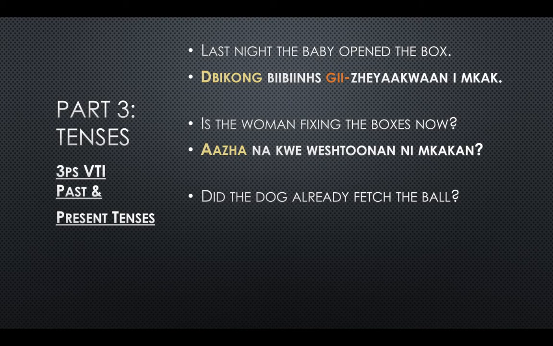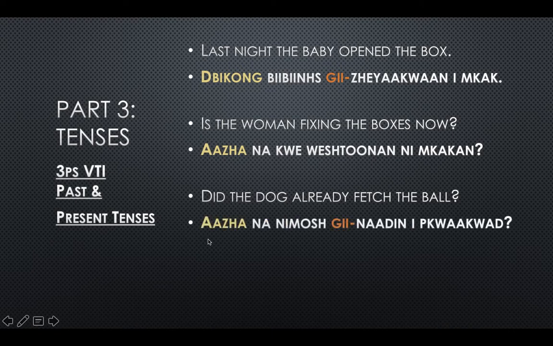All right, so I'm going to try and translate this one on the spot as well. Did the dog already fetch the ball? Ajana Nimush Ginadin Ip Quakwad. There we go. Remember, Aja with no tense marker is now. Aja with the past tense marker means already.